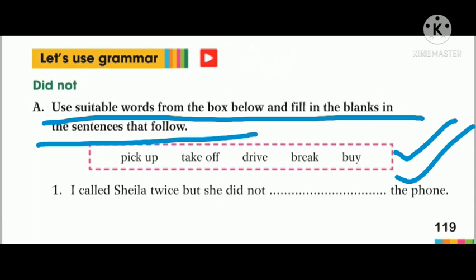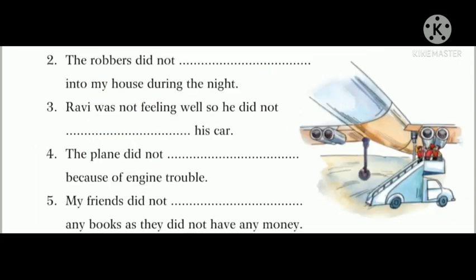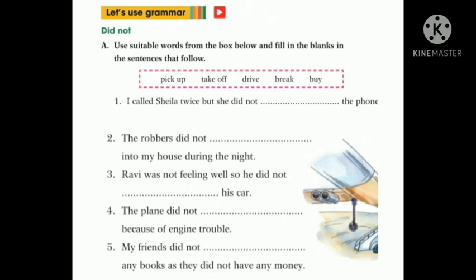So here you can see one help box is there where some words are there like pick up, take off, drive, break and buy. You first read the sentences, and according to the sentence you should pick the words and put them in the blanks. Let's try the first one. So here it's very easy. We should not change the form of verb in the first sentence. I called Sheila twice, but she did not pick up the phone. Yes? Now the second one.